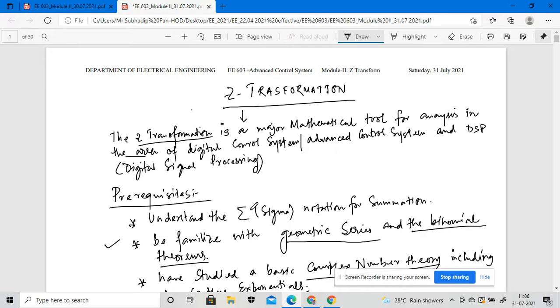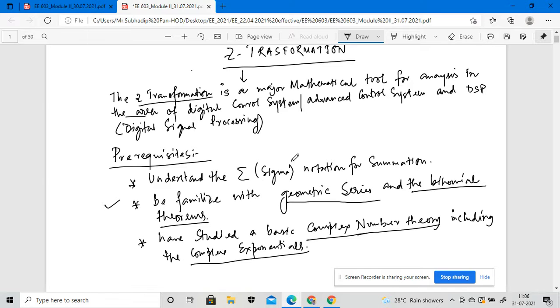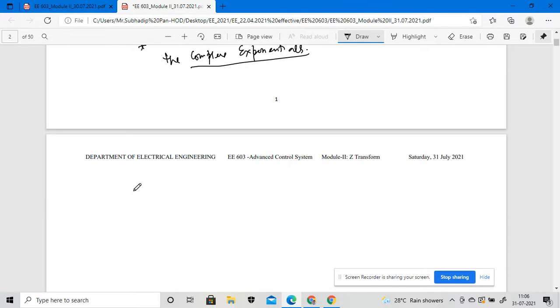That means before understanding the Z transformation, these are the things you should be familiar with. Now we have a learning outcome for this particular module. So what will be my learning outcome?